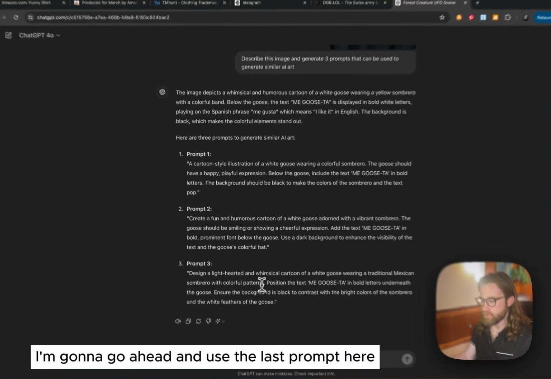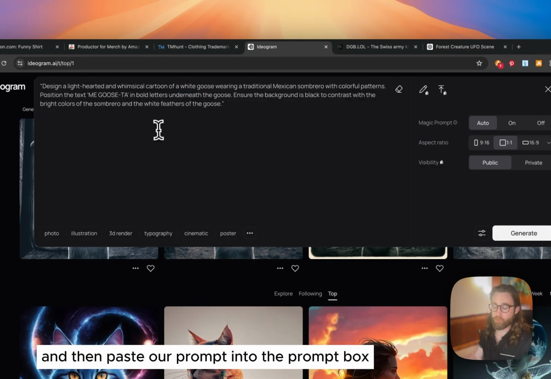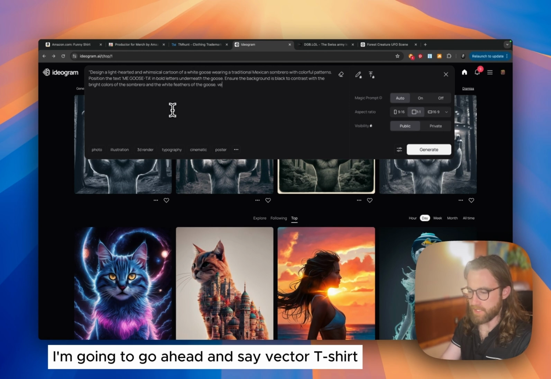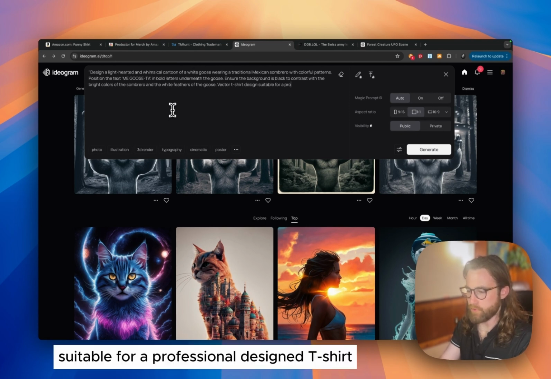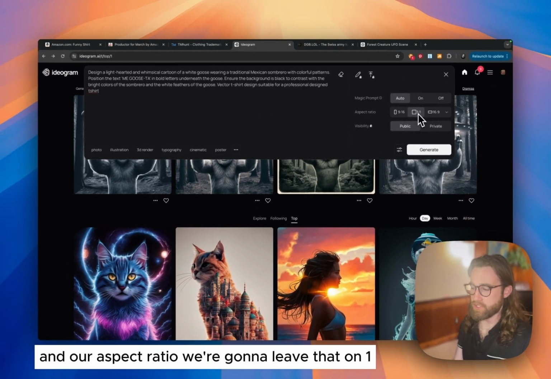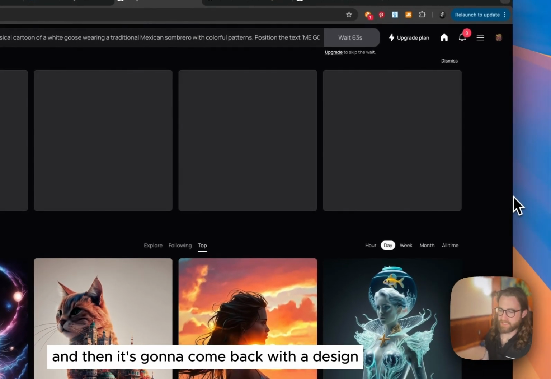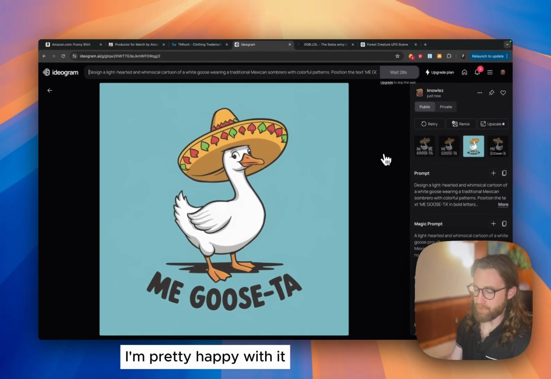I'm going to go ahead and use the last prompt here, go over to Ideogram, paste our prompt into the prompt box, and then at the end I'm going to say vector t-shirt design suitable for a professional designed t-shirt. We're going to leave magic prompt on auto, and our aspect ratio, we're going to leave on 1:1. We're going to hit public, generate, and then it's going to come back with a design. So this one here looks pretty good already. I'm pretty happy with it.